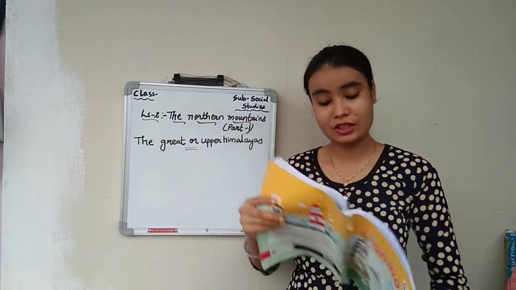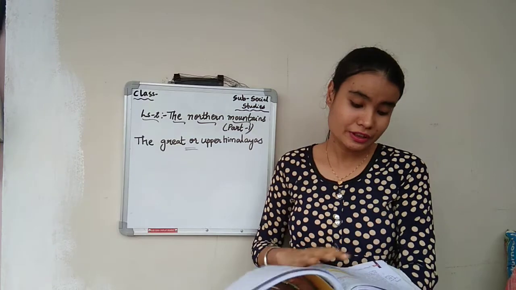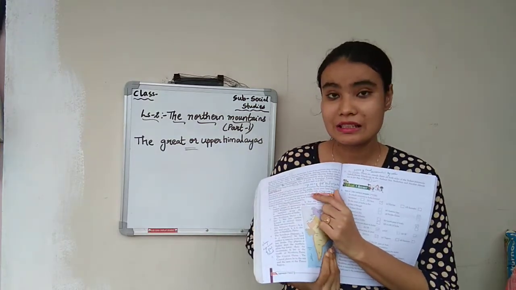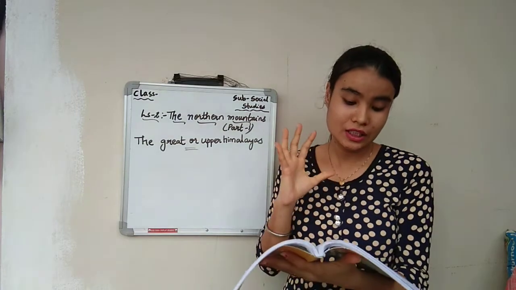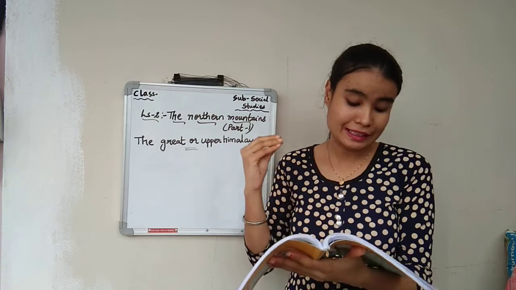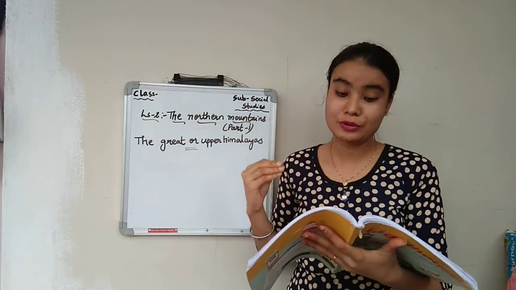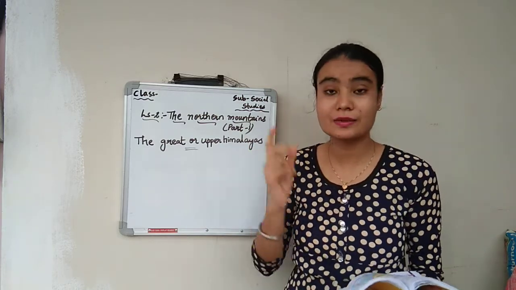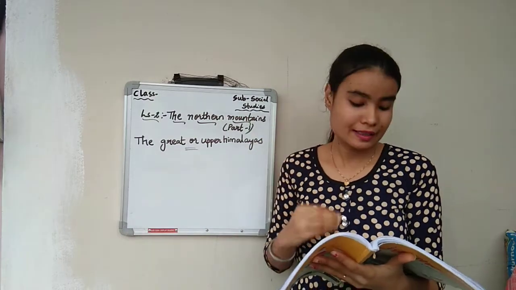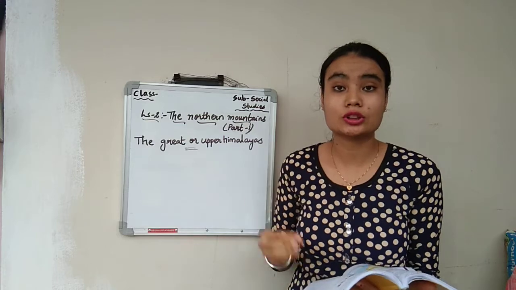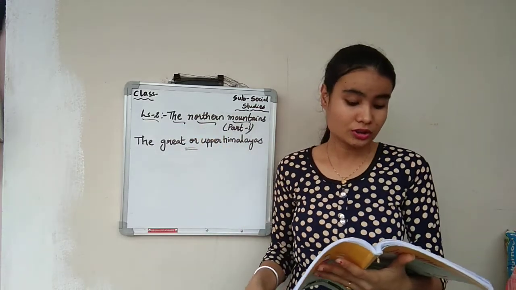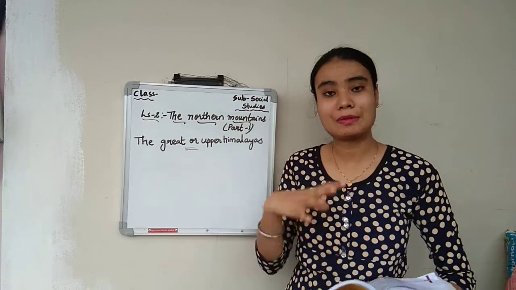Yes, in the first lesson, we learned about the land surface, and this land surface was divided into 6 natural regions: the northern mountains, the northern plains, the western desert, the southern plateau, the coastal plains, and the islands. These were the 6 natural regions. Among them, we will learn today about the northern mountains, which is given as lesson number 2. This northern mountains is nothing but the Himalayas.